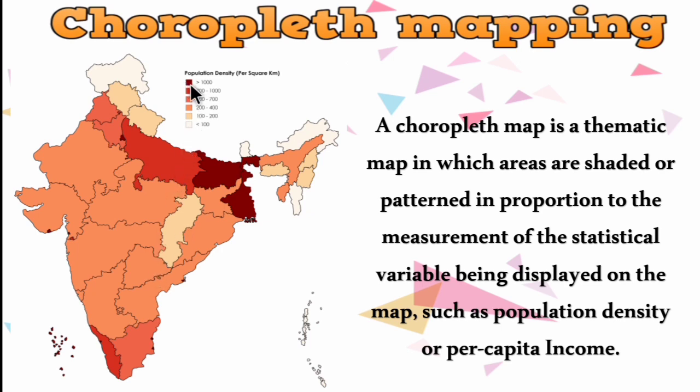For example, maroon. Where the places are shaded in maroon, the population density per square kilometer is greater than 1000. So the population density is greater than 1000. So this is a form of representation.